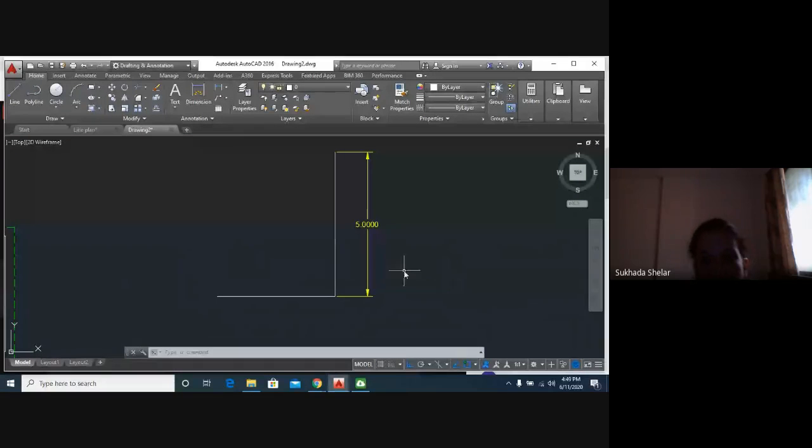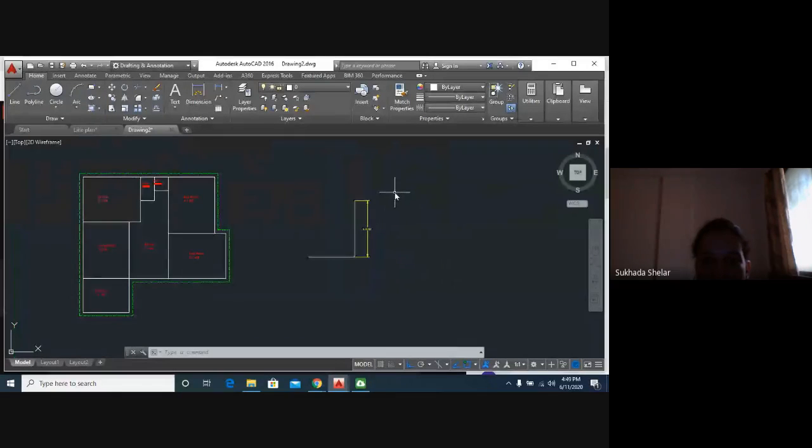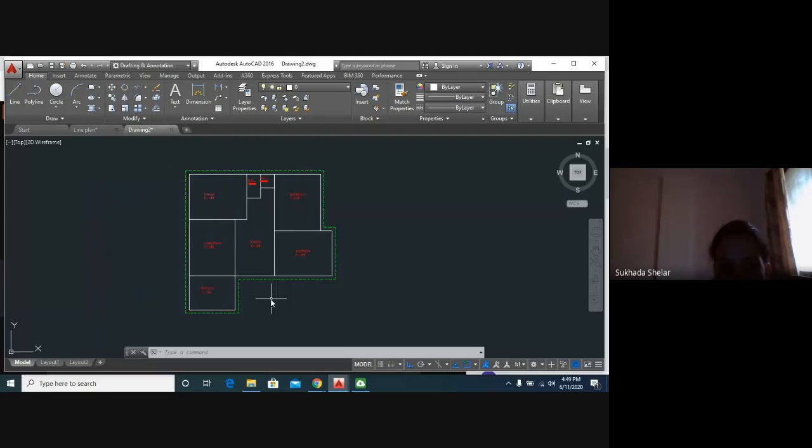So have you understood the dimension command? Everyone, 10th standard students, please reply. Have you enjoyed this session of line plan 2D? Tomorrow we are going to have the 3D version of this simple line plan.